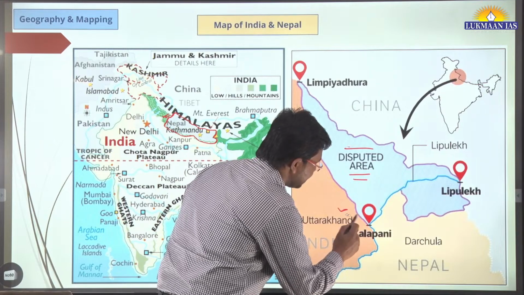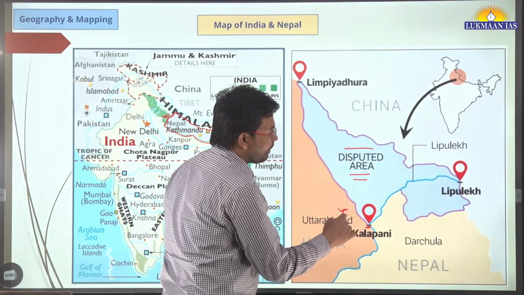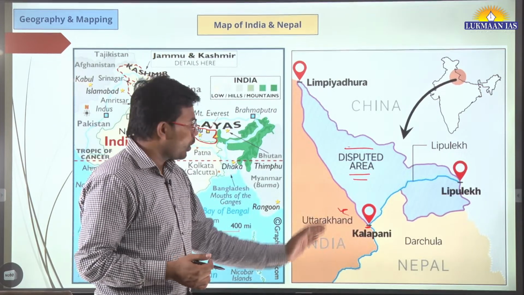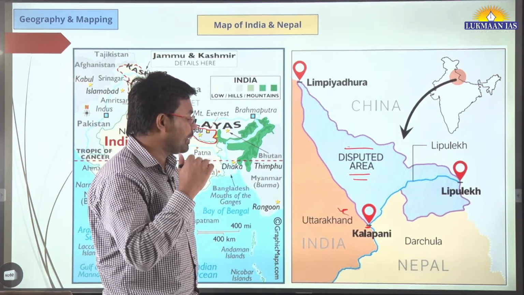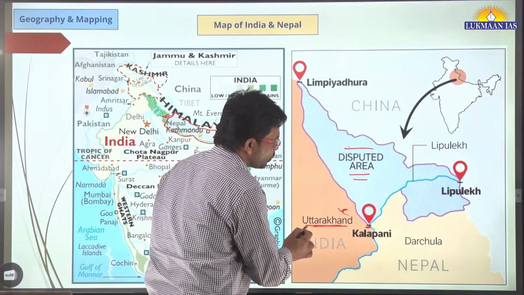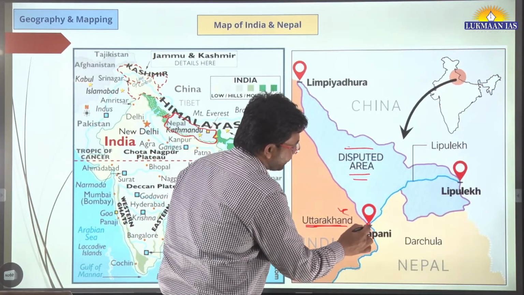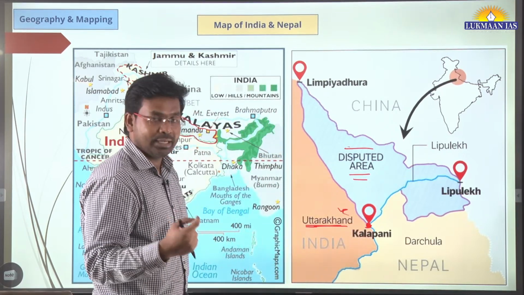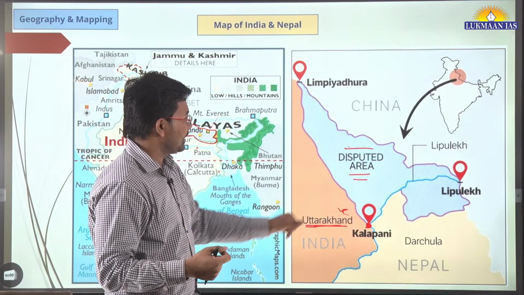Kalapani is a kind of tri-junction. On one side of Kalapani there is Nepal, on the other side there is India, one of the states of India, which is Uttarakhand. Kalapani has been in news because of some geography-related dispute in this area.